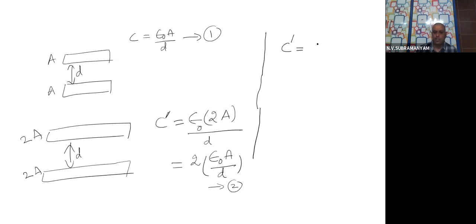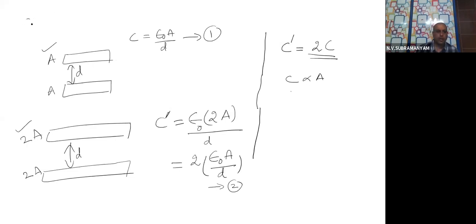C dash is equal to 2 into C. That means what happened? If you double the area, then capacitance also doubled. That is the meaning of directly proportional to A.